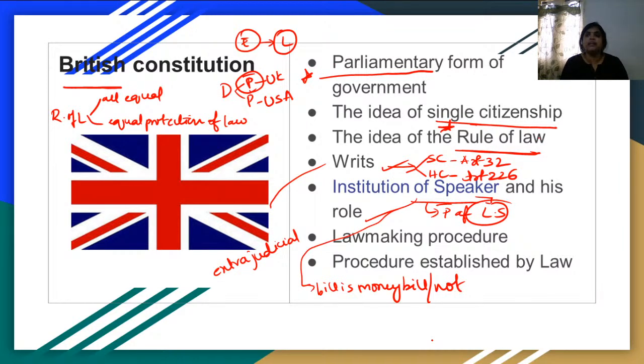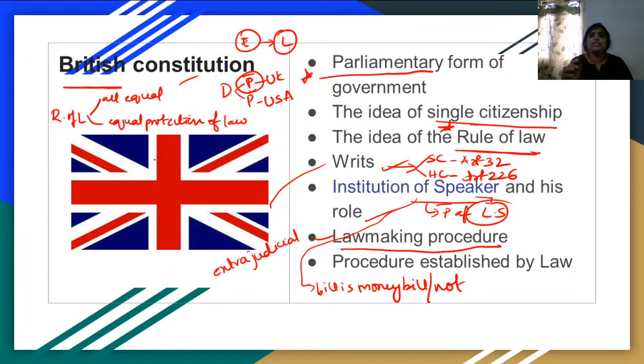When the opposition and the ruling party are stuck with equal numbers of votes, like when a bill needs to be passed, then the tiebreaker is nothing but the speaker. He will cast his vote not in general conditions, only when there is a tie. That is the power of the speaker. The most important power of the speaker is that he is the man or the woman who will decide whether a bill is a money bill or not. And also how to make laws. The law making process is also taken from the British.